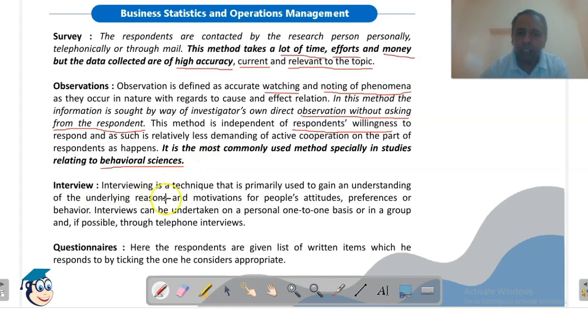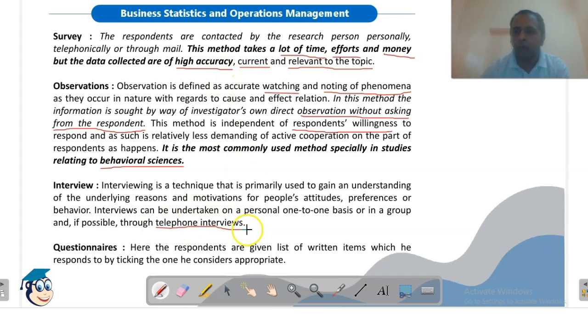Interview is a technique that is primarily used to gain an understanding of the underlying reason and motivation of people's attitudes, preferences or behaviors. What are we doing in an interview? In an interview, we have constructed some questions and we are contacting some persons whom we ask these questions. Interviews can be undertaken on a personal, one-to-one basis or in a group. It can be taken personally or it can be taken telephonically also.